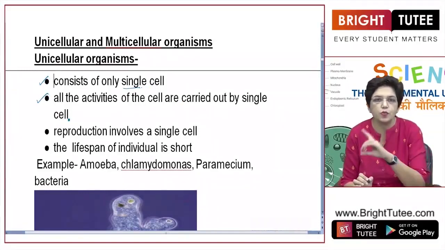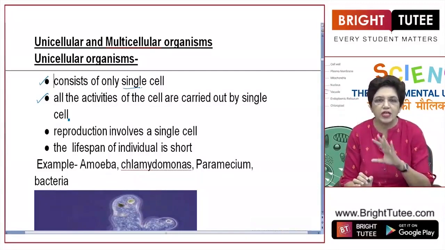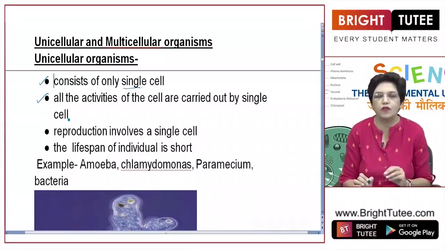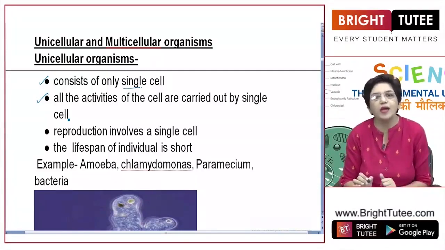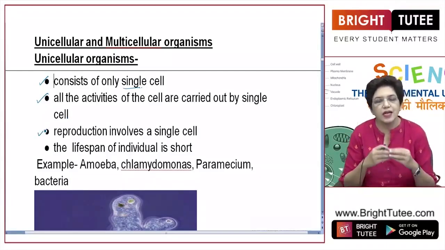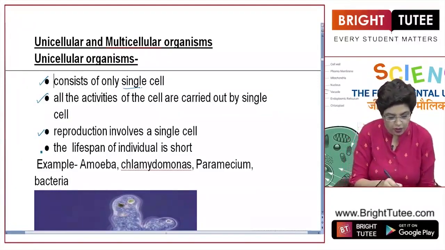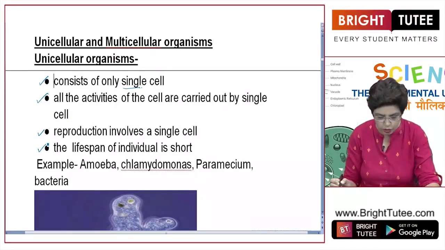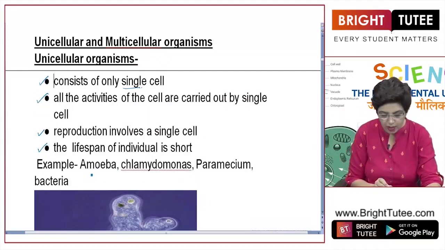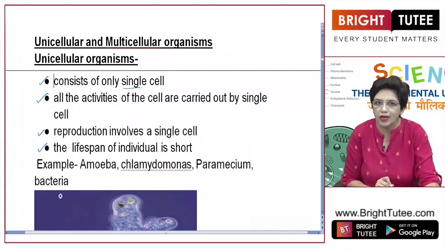The single cell has to perform all the activities like nutrition, respiration, reproduction, excretion. All these activities which are important for the survival of living organisms are performed by a single cell. Reproduction involves a single cell. The cell grows, then divides into two. The lifespan of the individual is short because they have a simple structure. Examples: amoeba, chlamydomonas, paramecium, bacteria. These are some common examples of unicellular organisms.